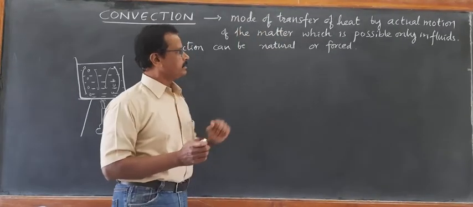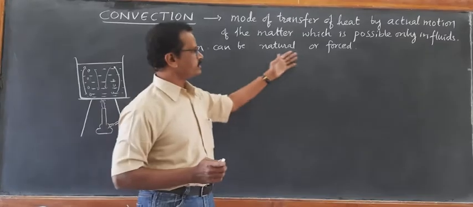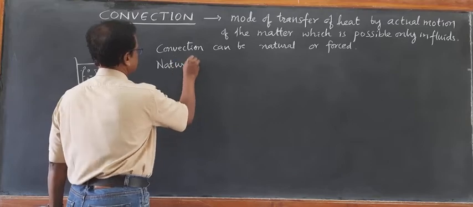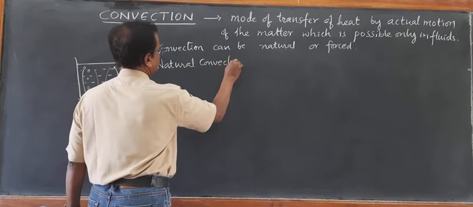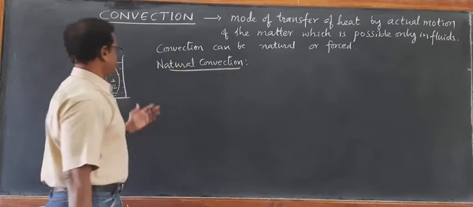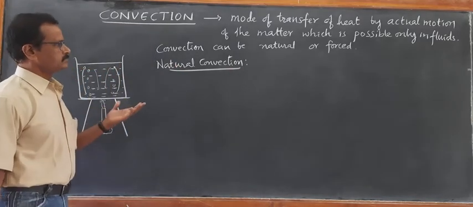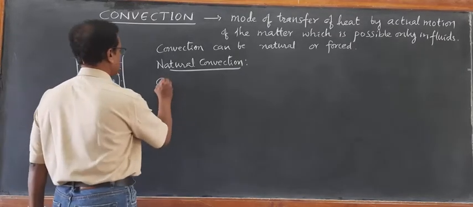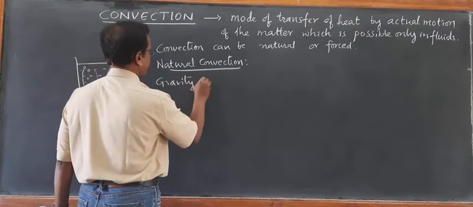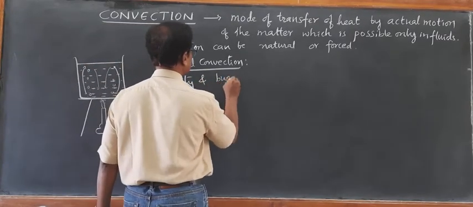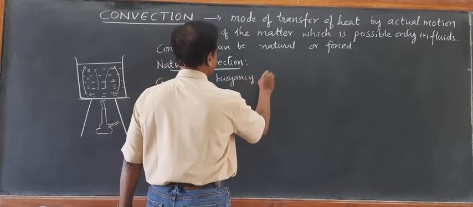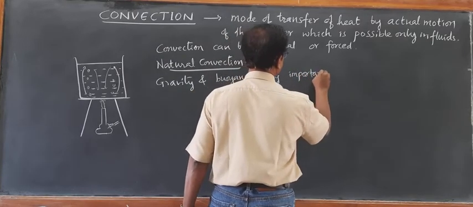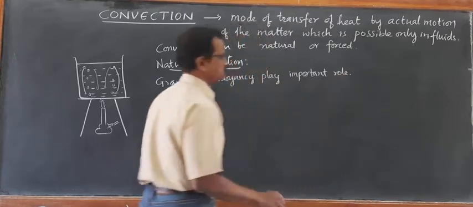Now, convection can be of two types, natural convection and forced convection. First, we will learn natural convection. Natural convection takes place by the heating process, as I have just now explained. Here, gravity and buoyancy play an important role. The hot layer